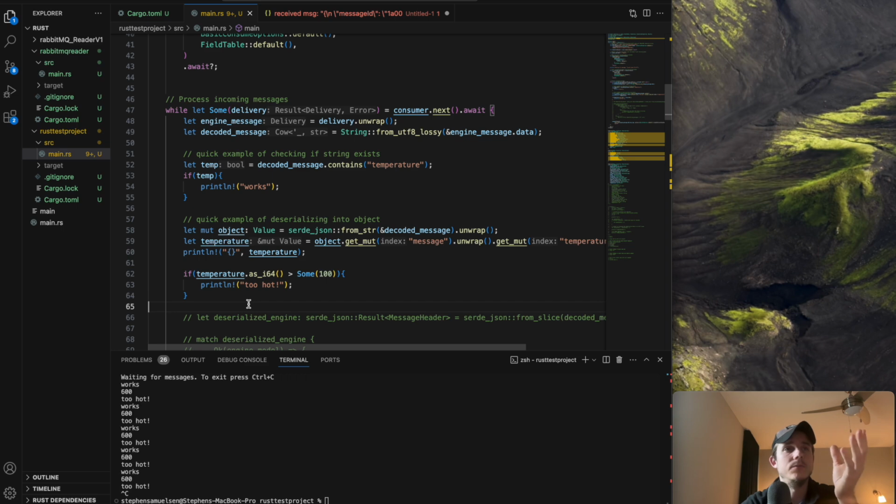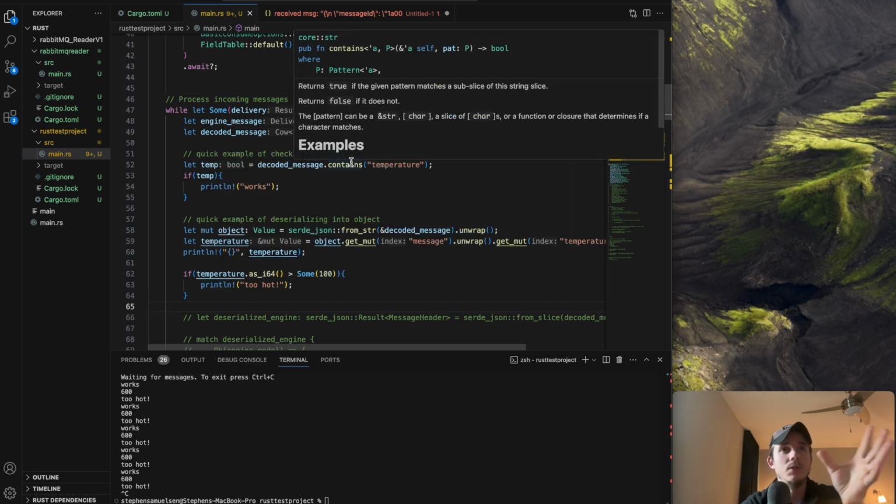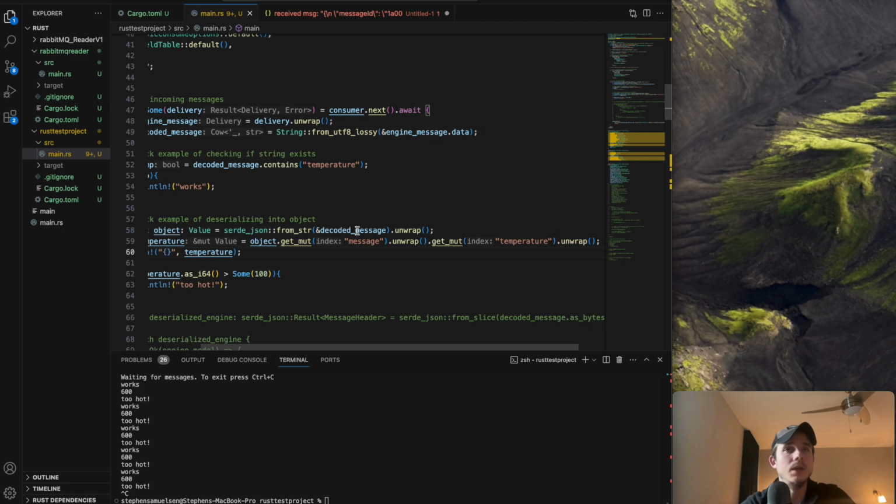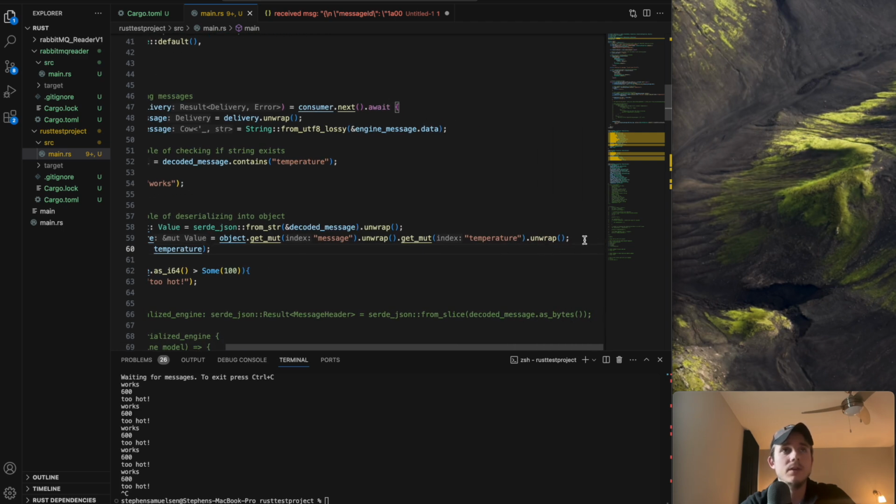What I was working on here is deserializing my RabbitMQ message to be able to get access to the actual temperature property on the data, on the response. And I want to caveat this with: I'm not leaving it like this.